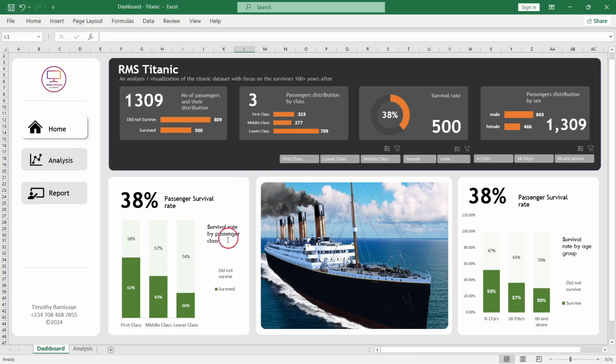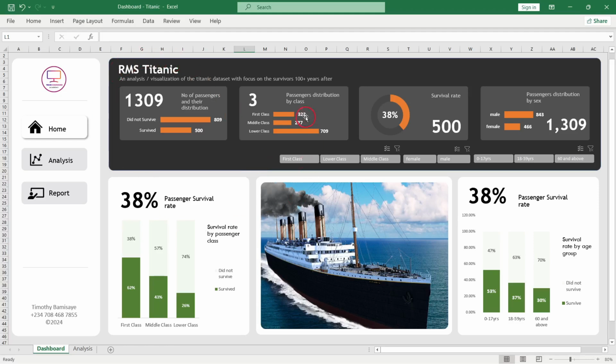Hello, you're welcome. And this is a dashboard that visualizes the survival pattern, if any, of the Titanic dataset. And this dashboard is a multi-page dashboard, which is also fully responsive.